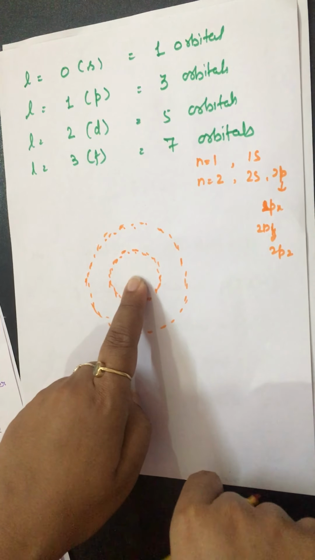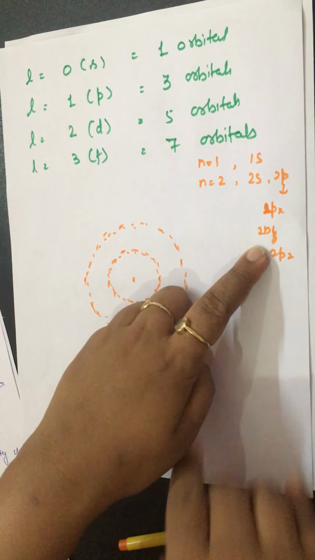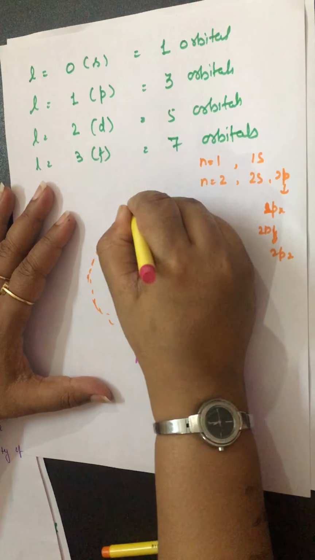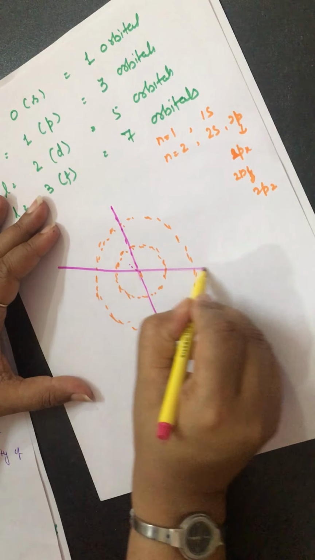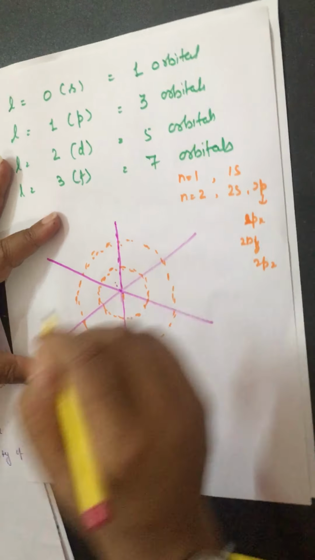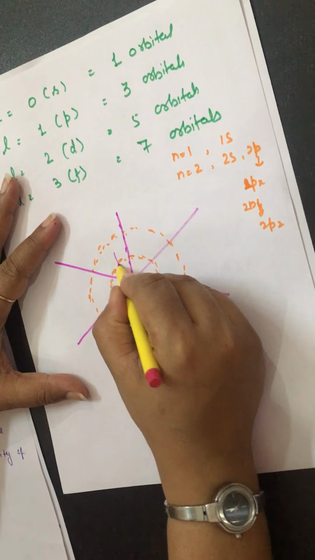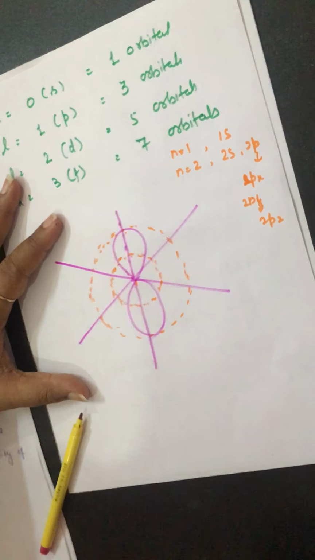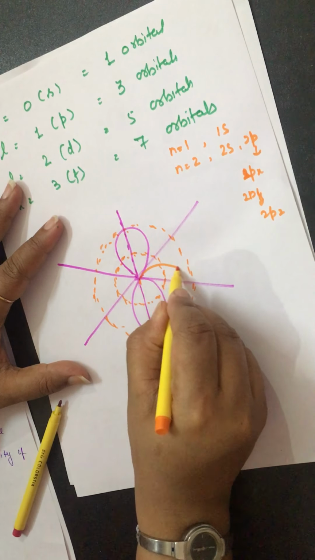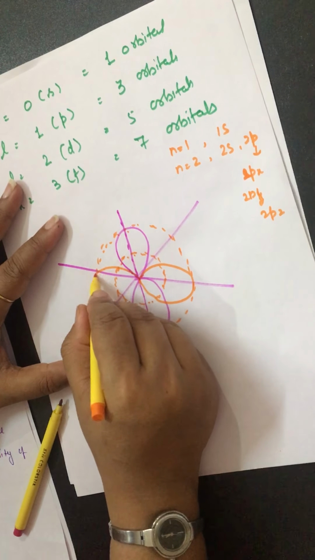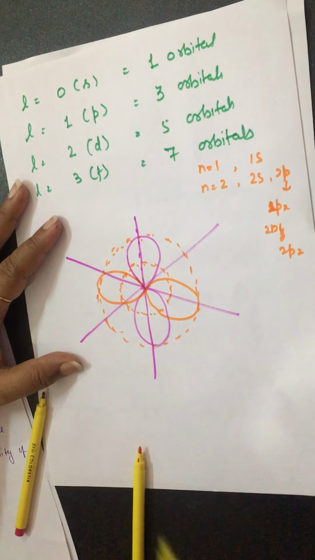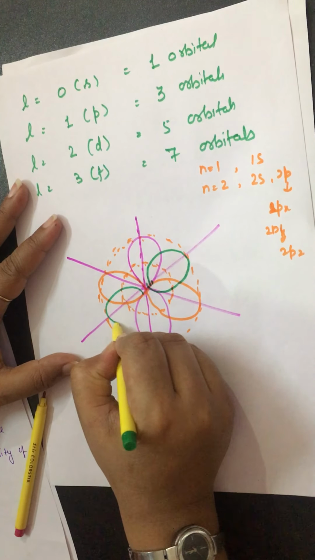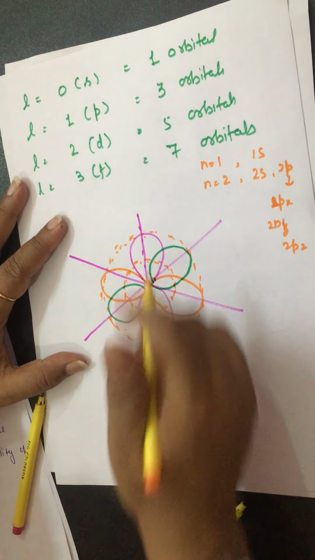But the second shell has p orbitals also, and it can be drawn like this. If I say x-axis, y-axis and z-axis. Along the x-axis, a double dumbbell shows px. Along the y-axis, it shows py, and along the z-axis, it shows pz.